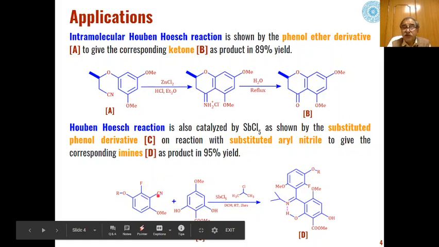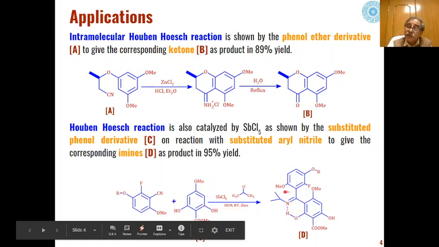In the first step this nitrile will interact with the antimony pentachloride to form a coordination complex, where this nitrogen will get coordinated to the metal and a positive charge will be created on the nitrogen, thereby this carbon will become electrophilic, which can be easily attacked by the aromatic system.